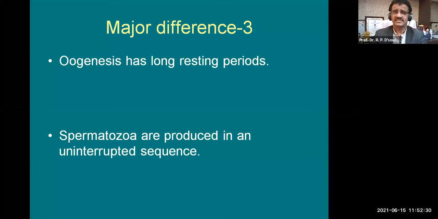Another major difference is that oogenesis has long resting periods. Every month there is one ovum given by one menstrual cycle. That means until the next one comes, there is a resting period of minimum 28 days, or say 1 month. But spermatozoa are produced in an uninterrupted sequence, day and night, every day, every month and every year. So it is continuously happening in males, whereas it is not happening in females. There is a resting period.